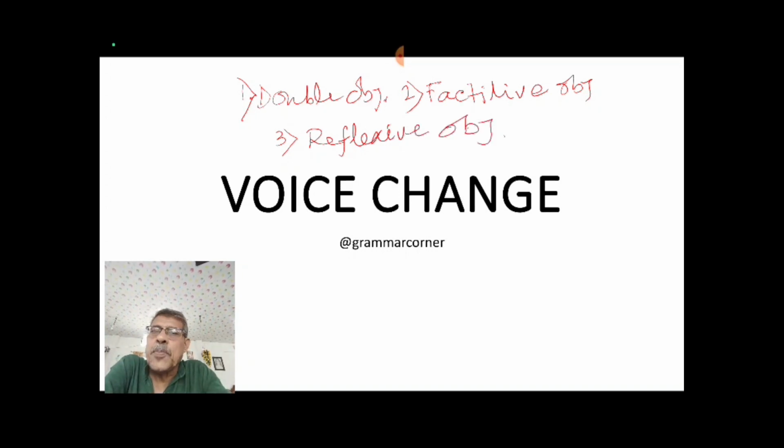Regarding these three types of objects, how we can do the passive structure of the sentence, this is our topic to discuss for today.